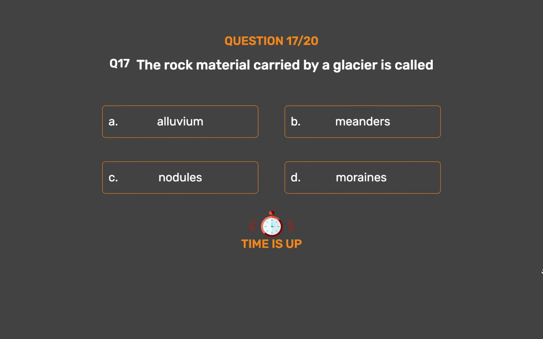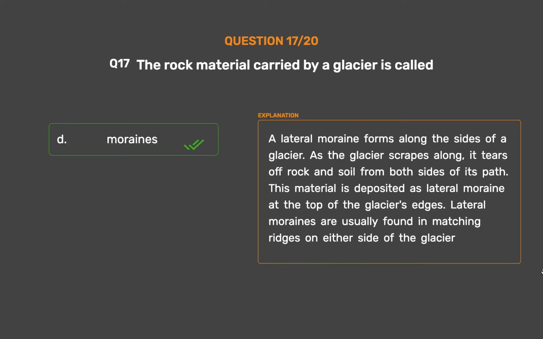The correct answer is option D. Moraines. A lateral moraine forms along the sides of a glacier. As the glacier scrapes along, it tears off rock and soil from both sides of its path. This material is deposited as lateral moraine at the top of the glacier's edges. Lateral moraines are usually found in matching ridges on either side of the glacier.